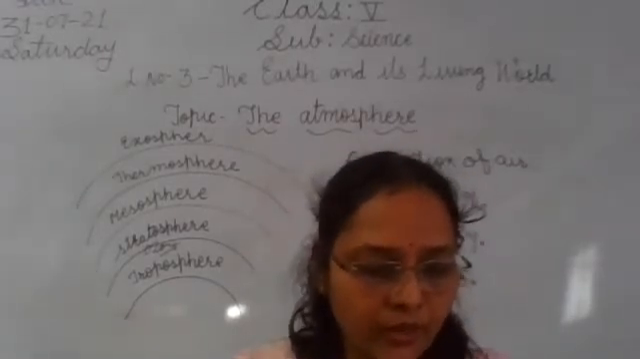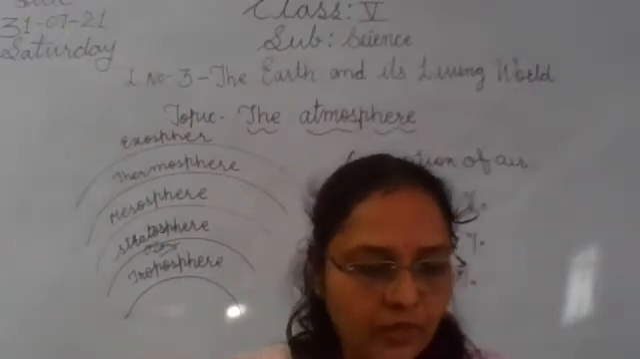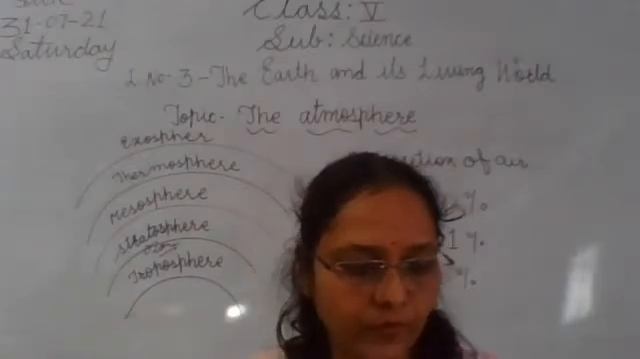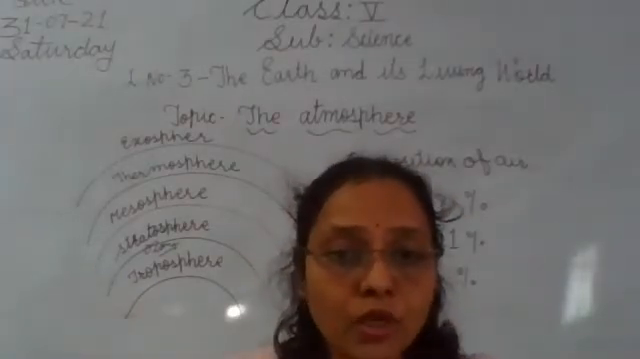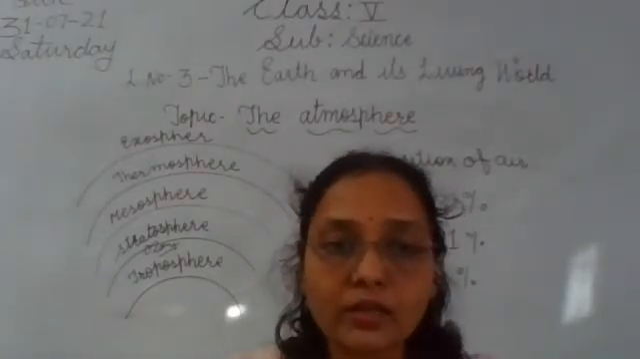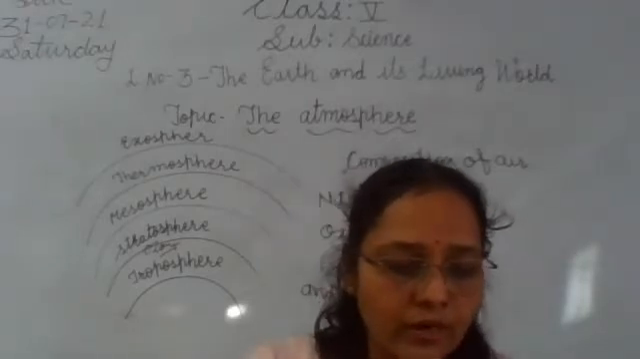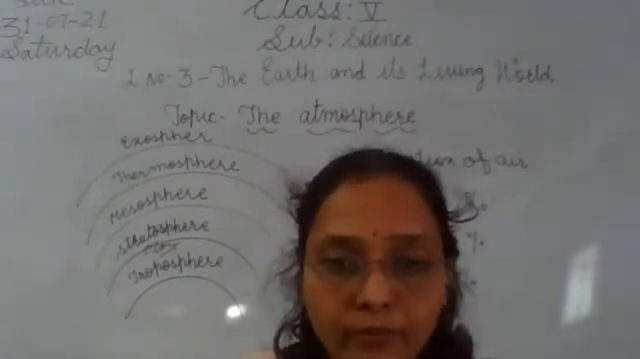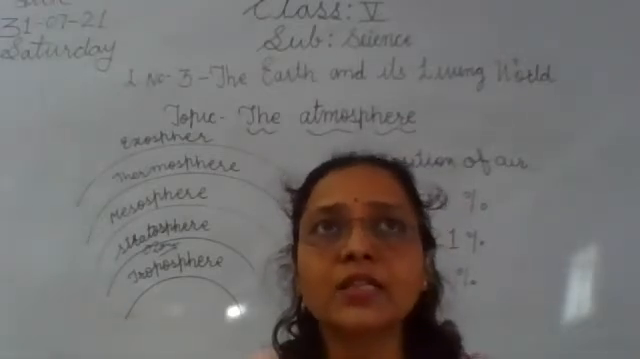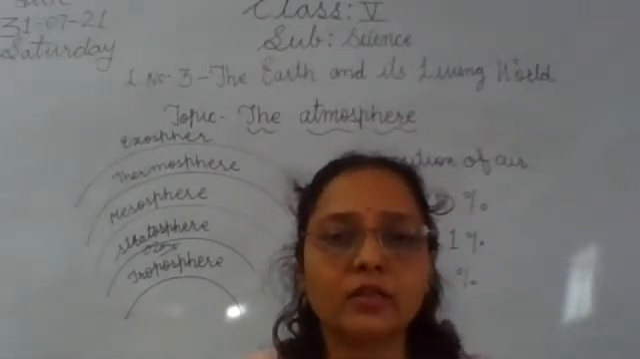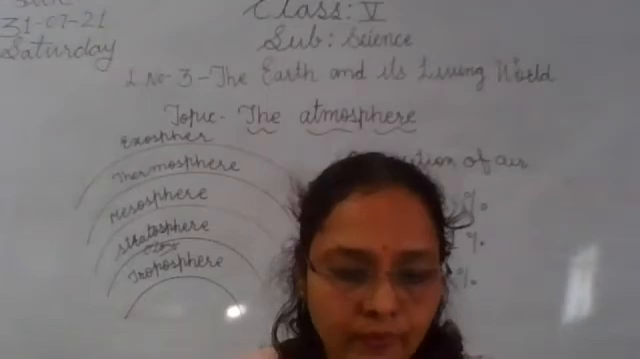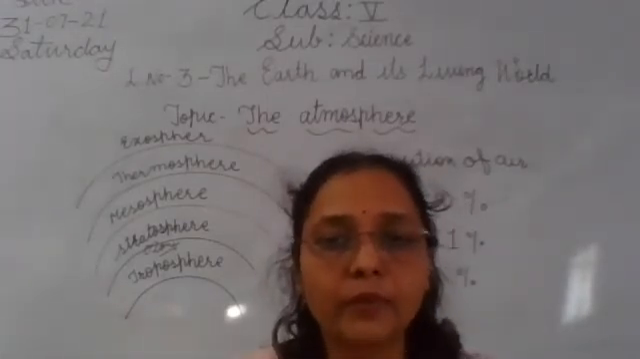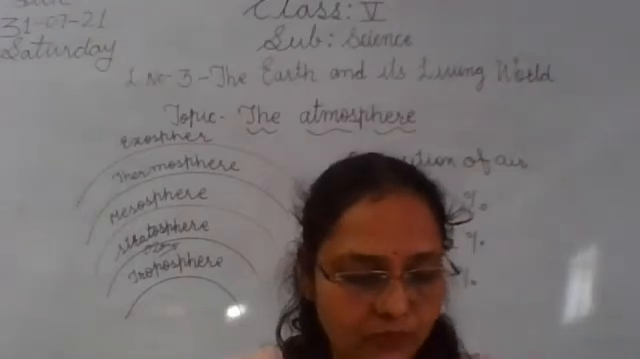In the lower part of the stratosphere, there is a layer of gas that is ozone, O3. What is the use of that ozone layer? Ozone layer क्या करती है? The ultraviolet rays coming from the sun are harmful for living beings. The sun rays that carry the ultraviolet rays are very harmful. They give harm to all living things like plants and animals.